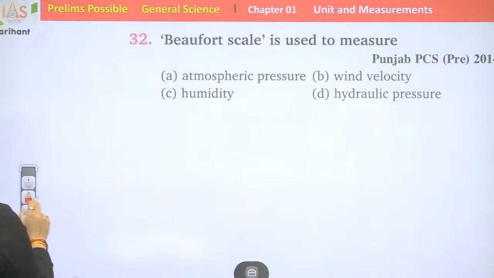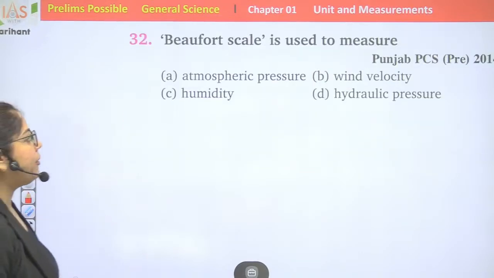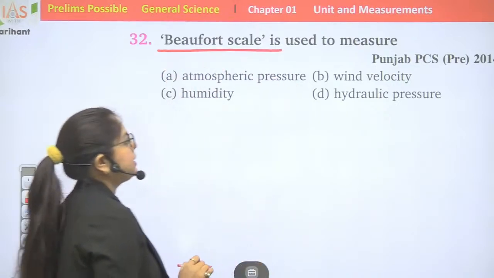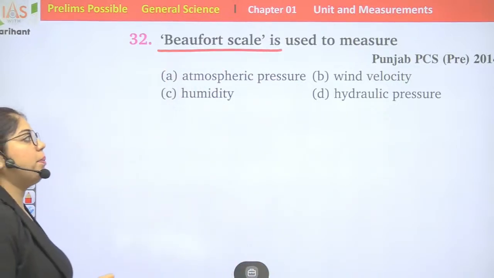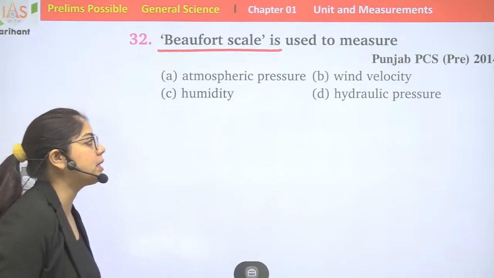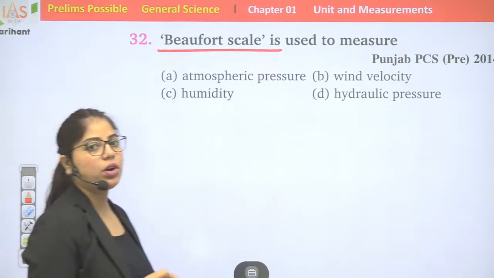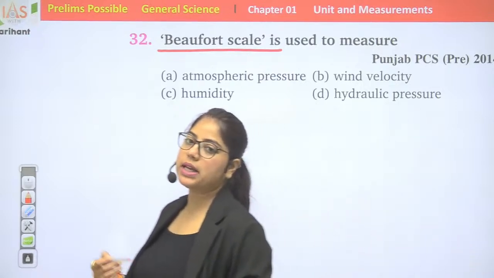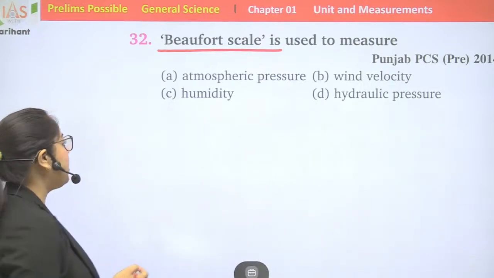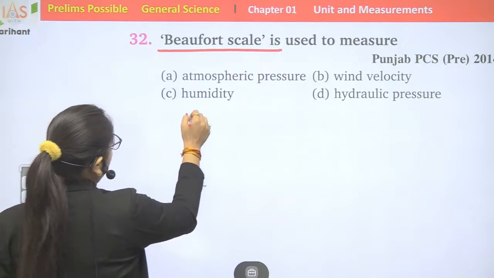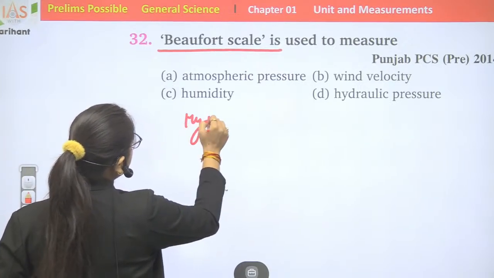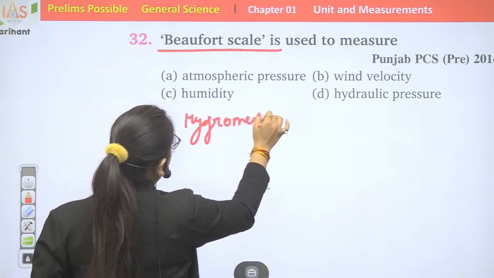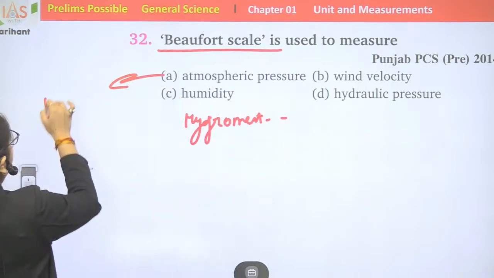Coming to the next question. Question number 32. Beaufort scale is used to measure atmospheric pressure, wind velocity, humidity, hydraulic pressure. Humidity present in the air is measured by hygrometer. Atmospheric pressure is measured by barometer.